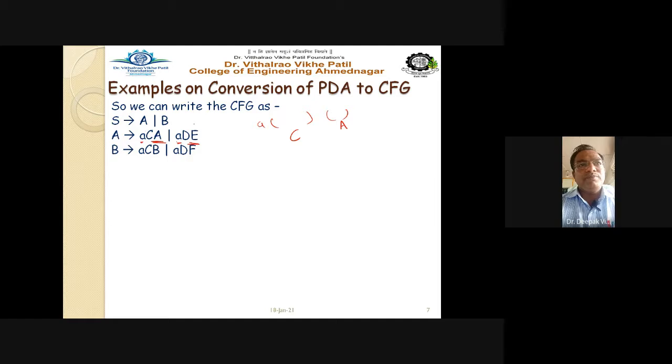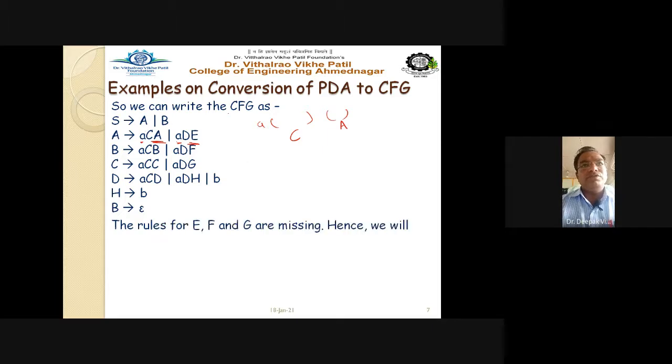Then capital B gives small a, C, B and ADF. Capital C equal to ACC and ADG. Capital D, we have got these rules. Capital H gives B. Capital B gives epsilon. So this is the grammar, this is the CFG we have just obtained from the renaming of the rules.